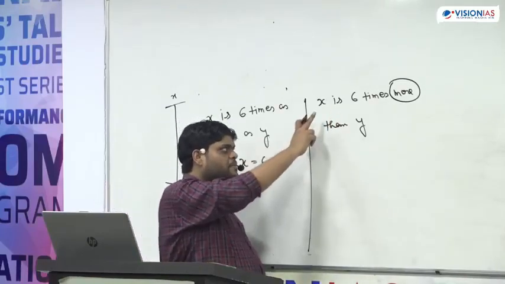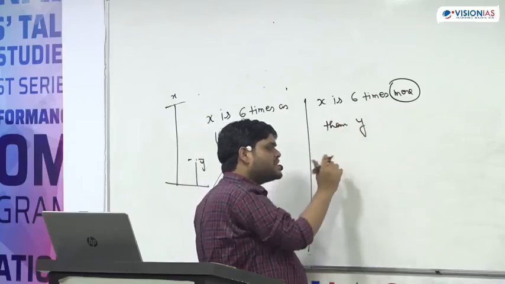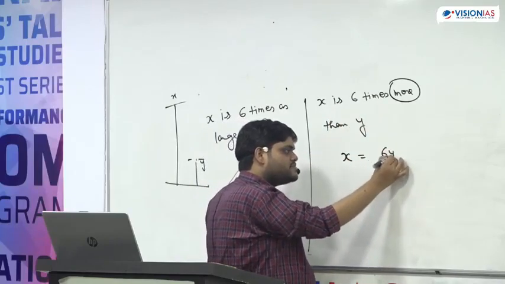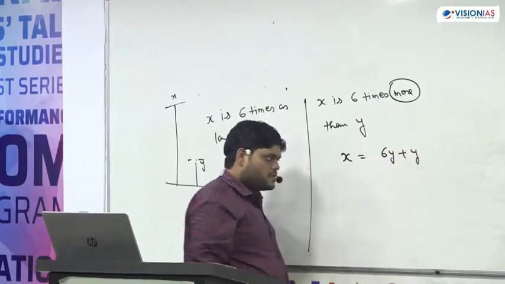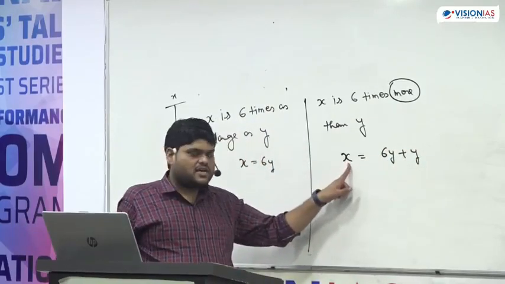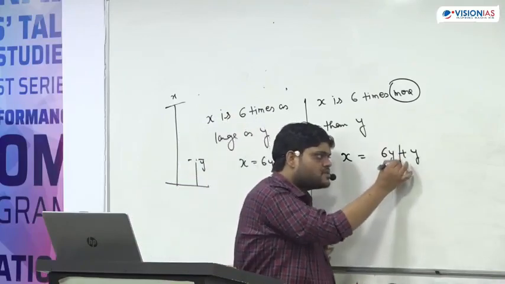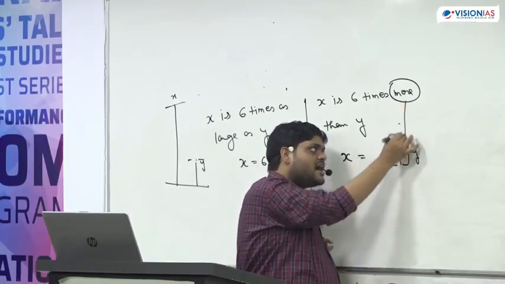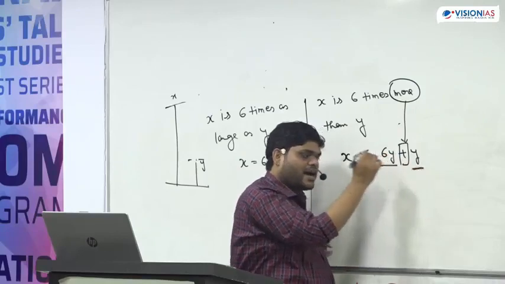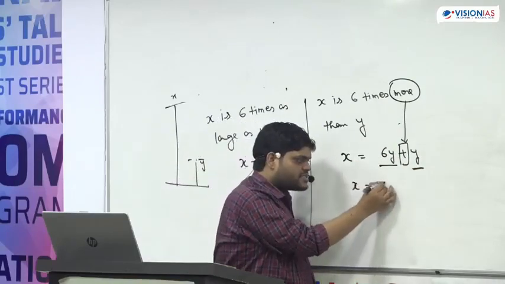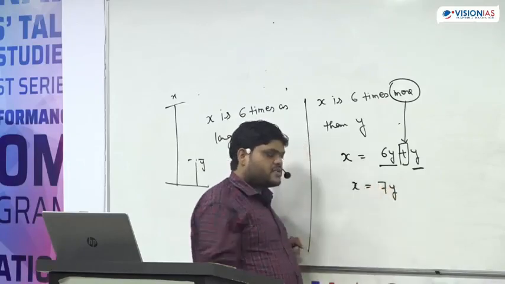So when the statement is X is 6 times more than Y, we will say X is 6 times, more means addition, than Y. So you can say that this is equal to X is equal to 7Y.